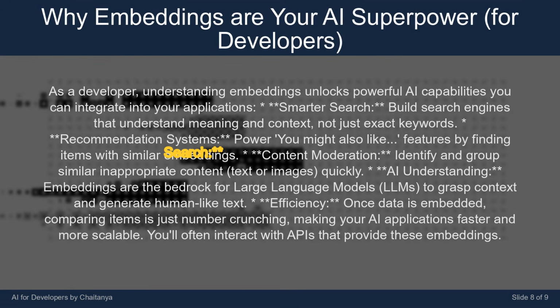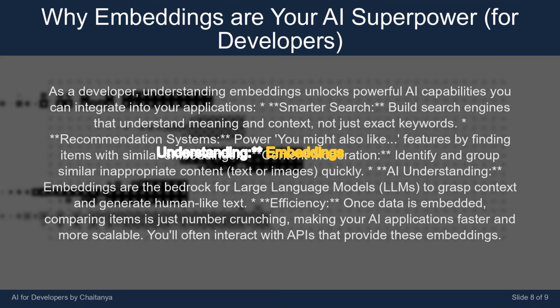Smarter search: build search engines that understand meaning and context, not just exact keywords. Recommendation systems: power "you might also like" features by finding items with similar embeddings. Content moderation: identify and group similar inappropriate content, text or images, quickly.